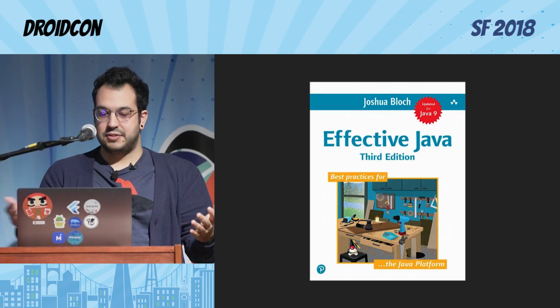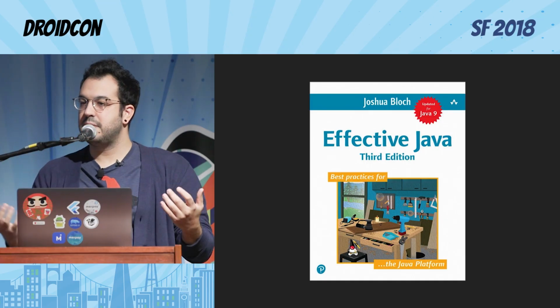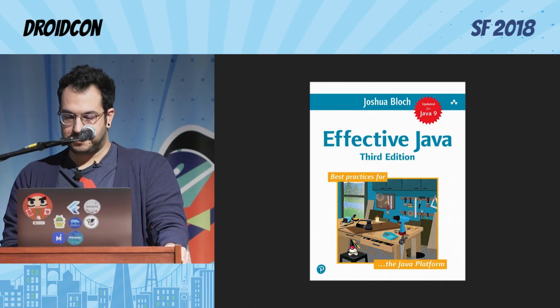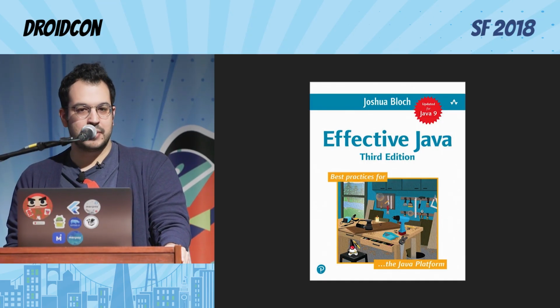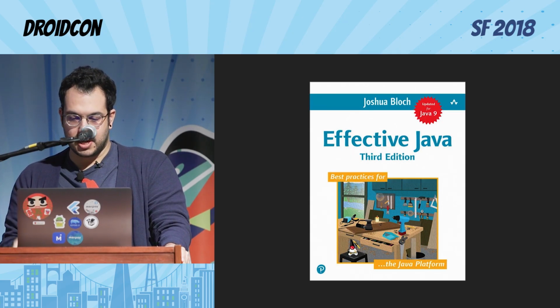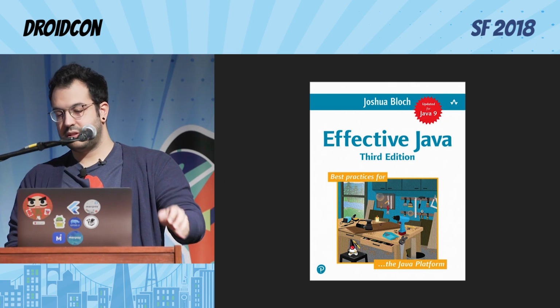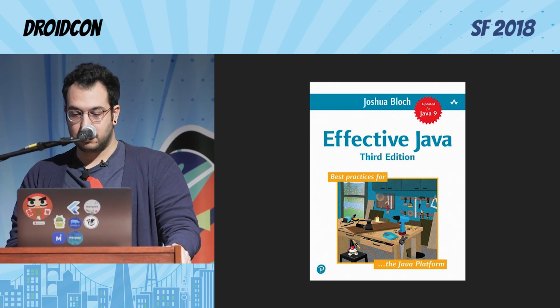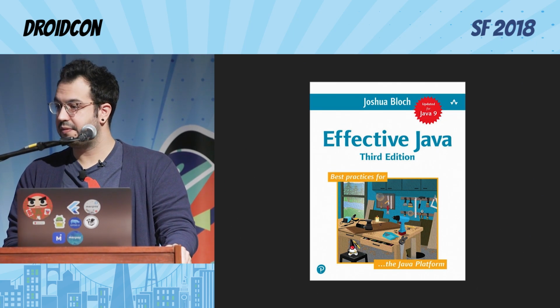OK, let's get into Effective Java. How do the items in the book translate to actual Kotlin? There are many of them that are obsolete now, which is great. We don't need to remember more things. We can focus on delivering features. I'm going to just check the ones that I'm more excited about and that make my life and hopefully your life easier.